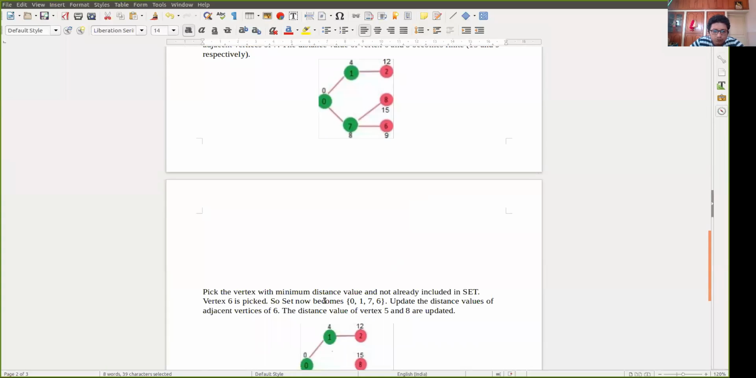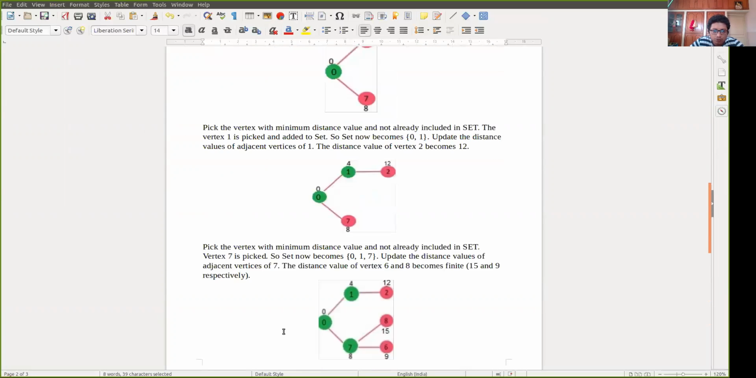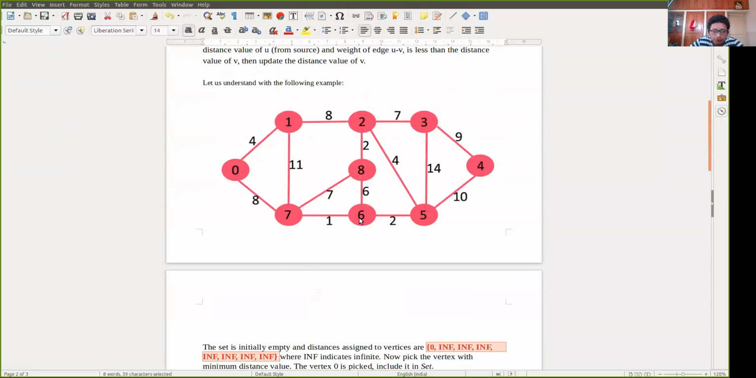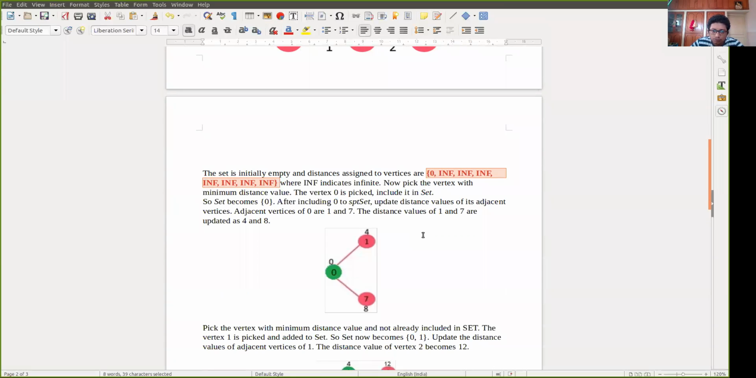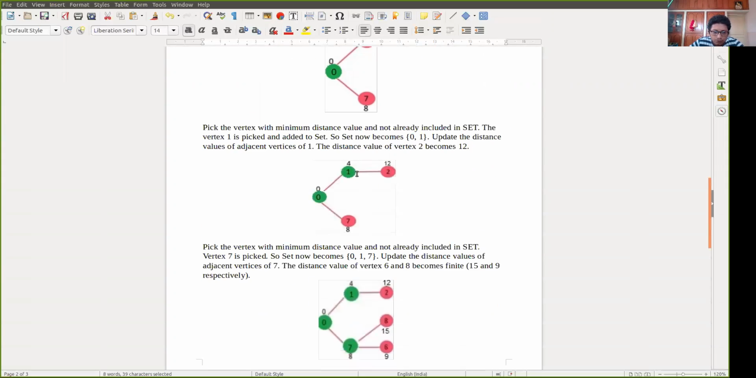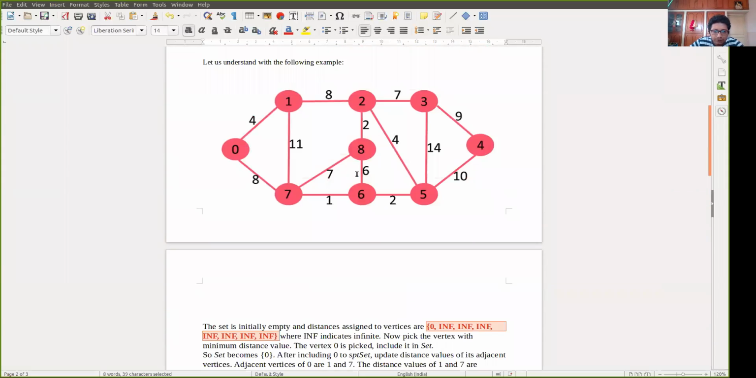Now pick the vertex with minimum distance value, not already included in the set. Vertex 6 is picked. Now from vertex 6, which one is the minimum, vertex 5 or vertex 8? Obviously vertex 5. So that is 2. So 8 plus 2 is 10 plus 1 is 11. So vertex 5 will be marked as 11. Previously it was infinity. And don't forget to include all these vertices in the set. Vertex 5 will be there.